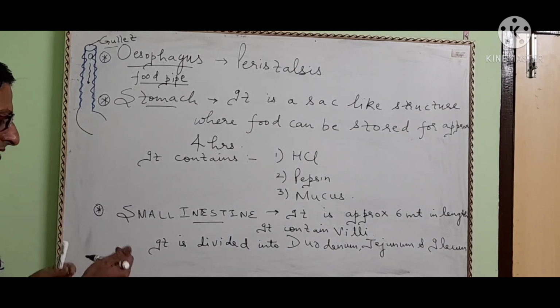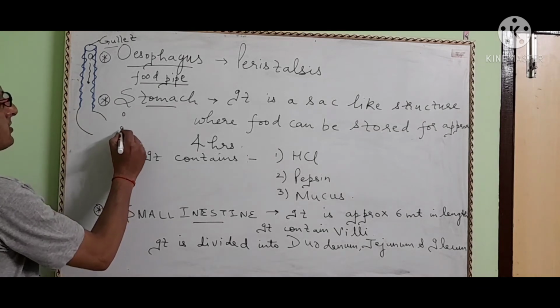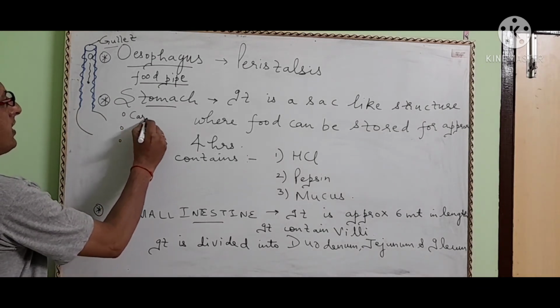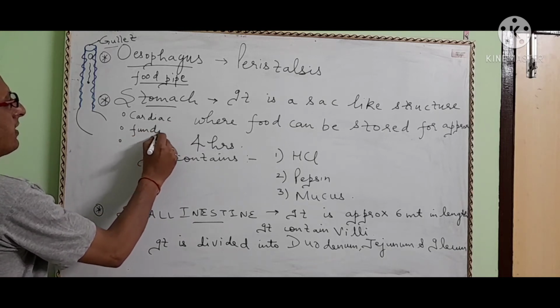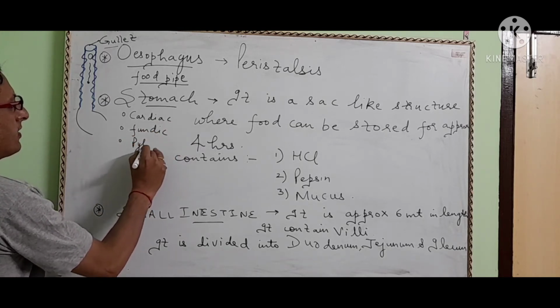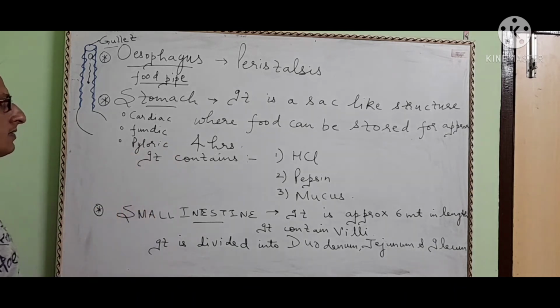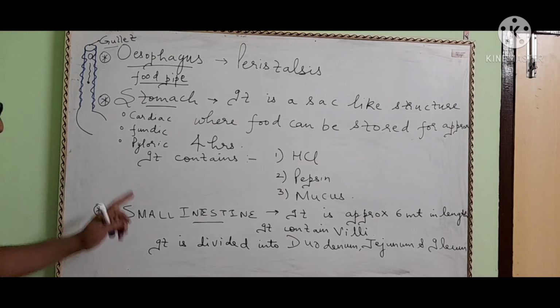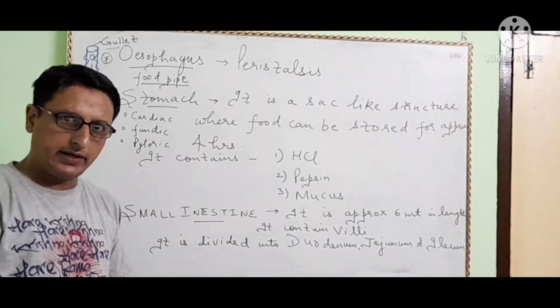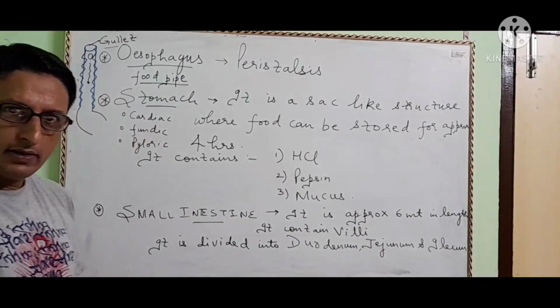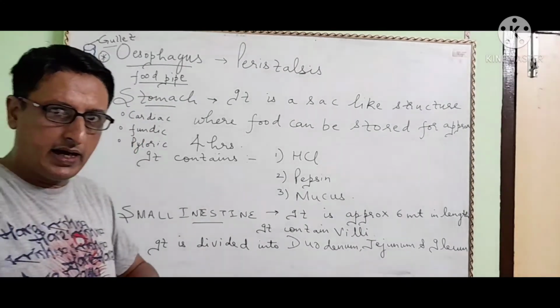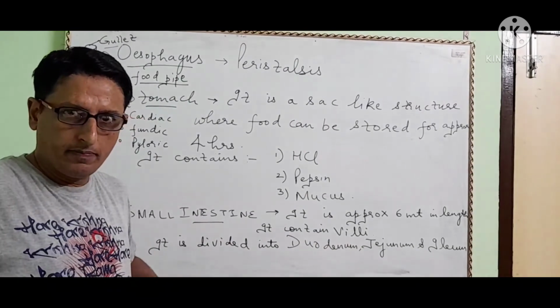The stomach is also divided into 3 parts, which is not in your NCERT: cardiac, fundus or fundic, and pyloric part. And this pyloric part opens into the small intestine, which is approximately 6 meters in length and is highly coiled in the abdominal region.